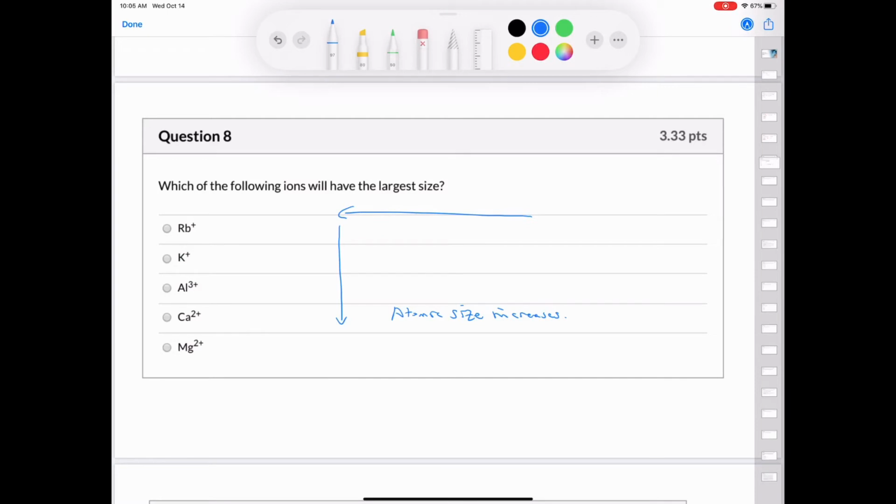And so the largest of these 5 cations should be either rubidium with a +1 charge or potassium with a +1 charge, because the rest of them either have +3 or +2 charges. And if we look at cations within the same group, potassium and rubidium are in the same group, and rubidium is farther down in the group than potassium. And so the largest one should be the rubidium cation.